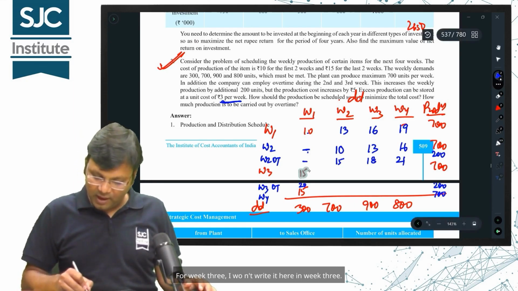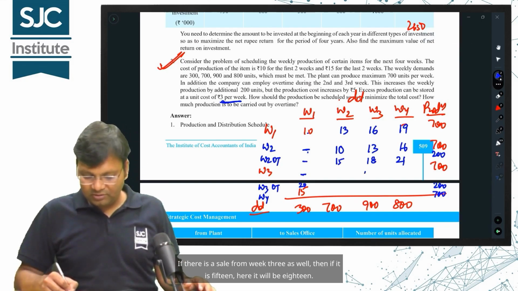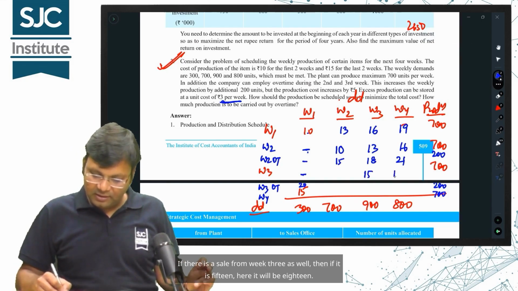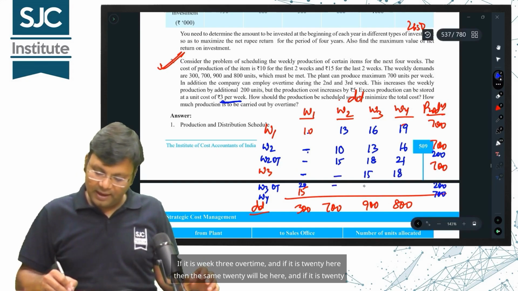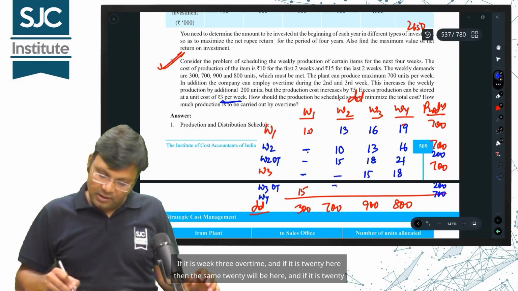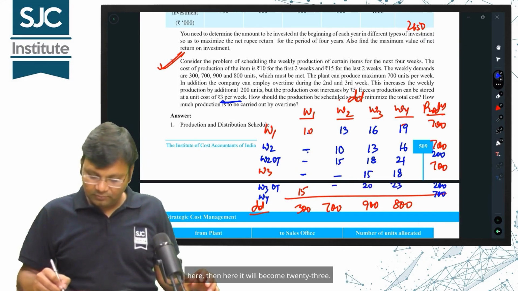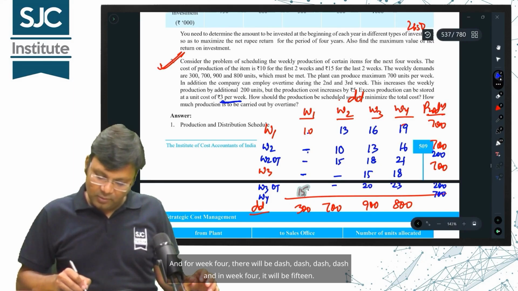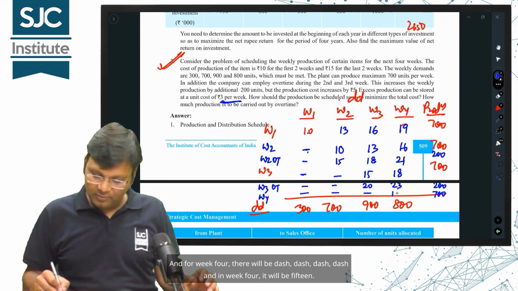For week 3, I won't write it in week 1 or 2. If there is a sale from week 3 as well, then if it is 15, here it will be 18. If it is week 3 overtime, and it is 20 here, then the same 20 will be here, and here it will become 23. And for week 4, there will be dashes, and in week 4, it will be 15.